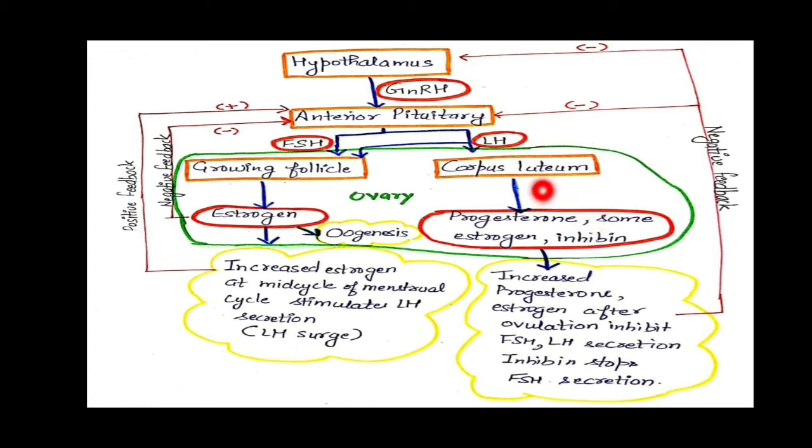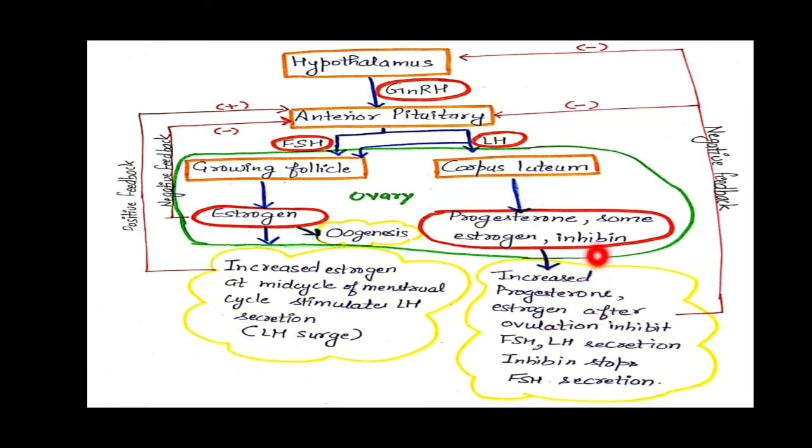But after their secretion, after some time when their concentration increases, it again sends negative feedback to both the hypothalamus and the anterior pituitary, and that will lead to the decrease in the secretion of LH, and that will automatically be responsible for the degradation of this corpus luteum.